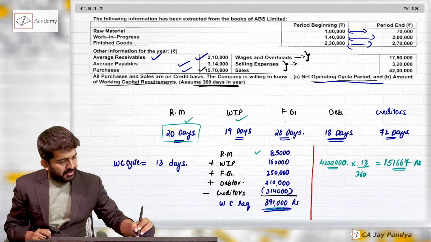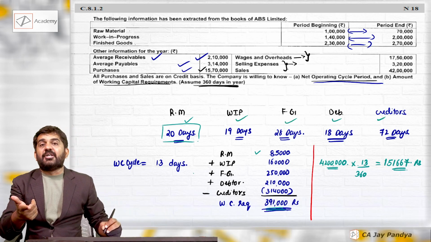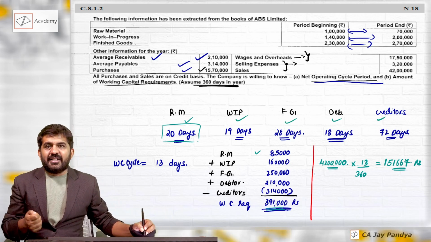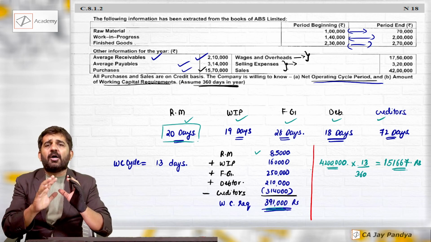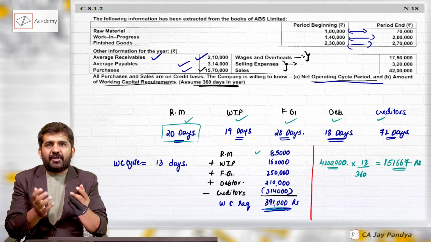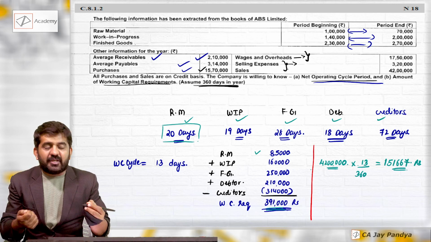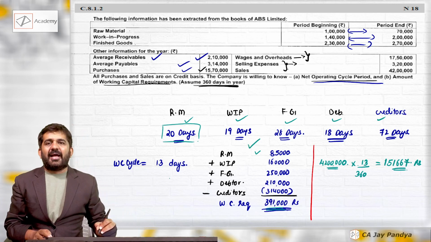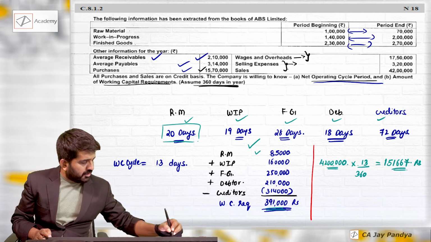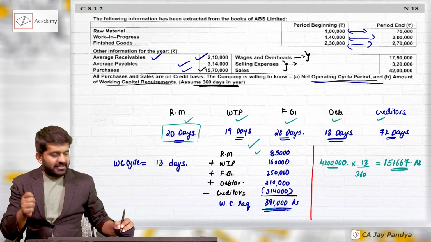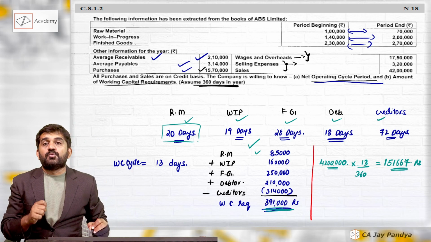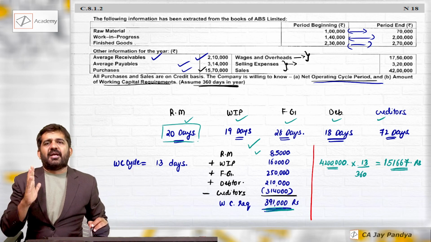In raw material, WIP, finished goods, debtors, even creditors, what is considered is sales. Because this is for finding out a broad idea of working capital. If you want to find out a detailed and correct answer of working capital requirement, this is the method. Not given in suggested. What is given in suggested is this. But still, if you write down this, it is more correct and you will be getting full marks for same.